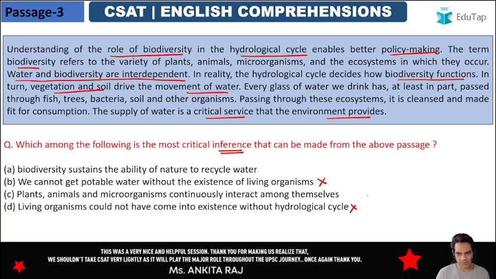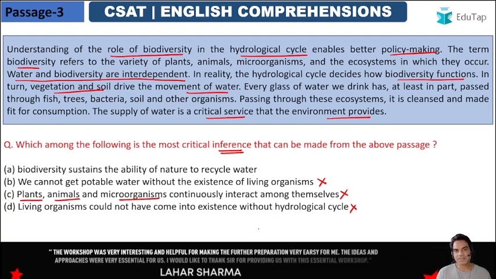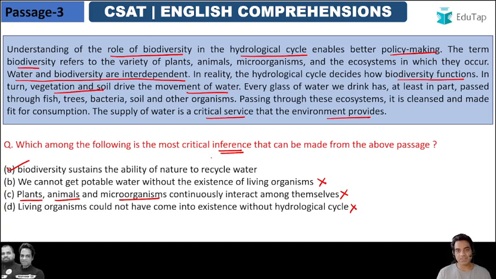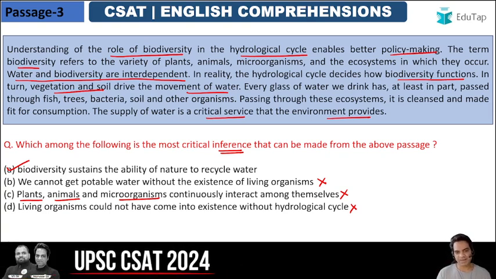So guys, I thought option C was correct, but after reading it again, it only talks about plants, animals and microorganisms. They continuously interact among themselves. It's about water supporting biodiversity and vice versa, biodiversity supporting the water flow of an area. So biodiversity sustains the ability of nature to recycle water. I think that is the clear inference that was given. I was taking option C because I thought it was interdependence, but water was not given there at all, so option A is the right answer.